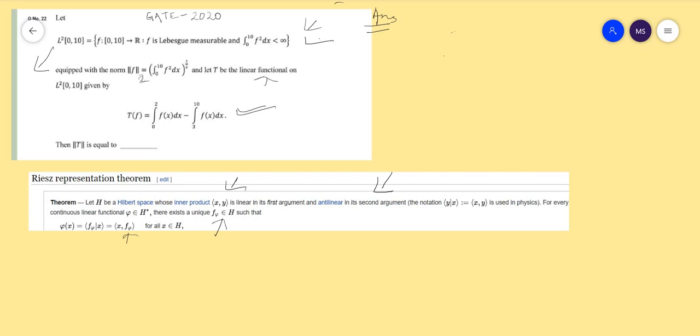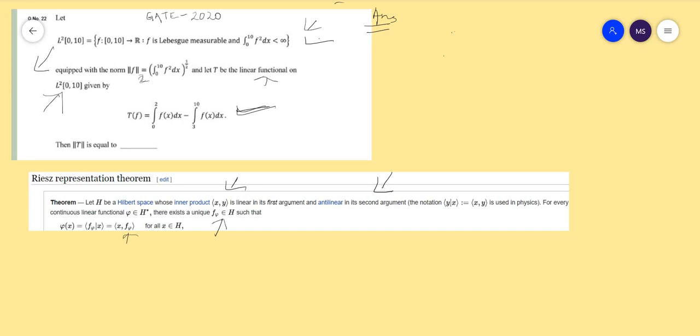So T is bounded, and T bounded means T is continuous. In a normed space, if T is linear, then boundedness and continuity are equivalent. So T is a linear bounded functional defined on L2[0,10], and we have to find the operator norm of T.